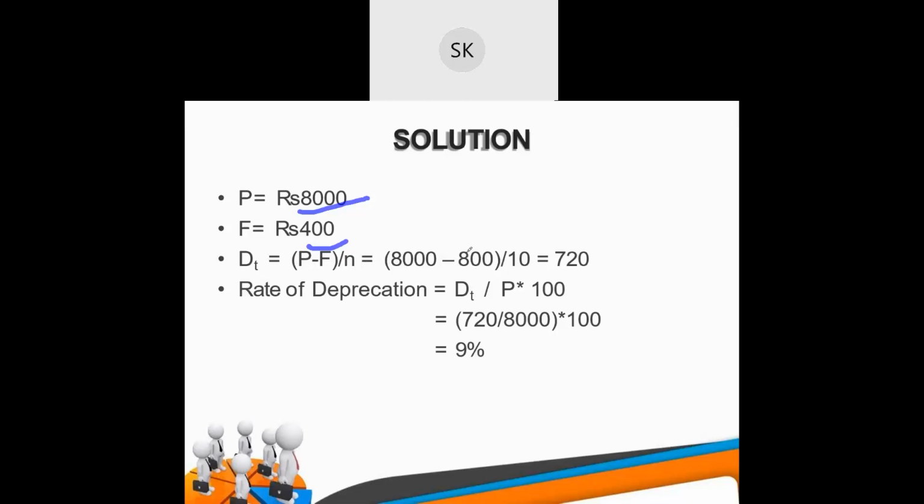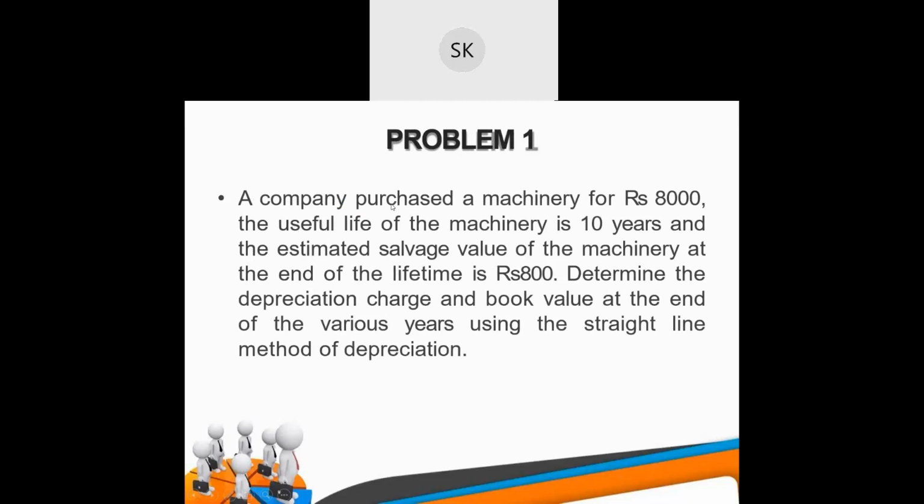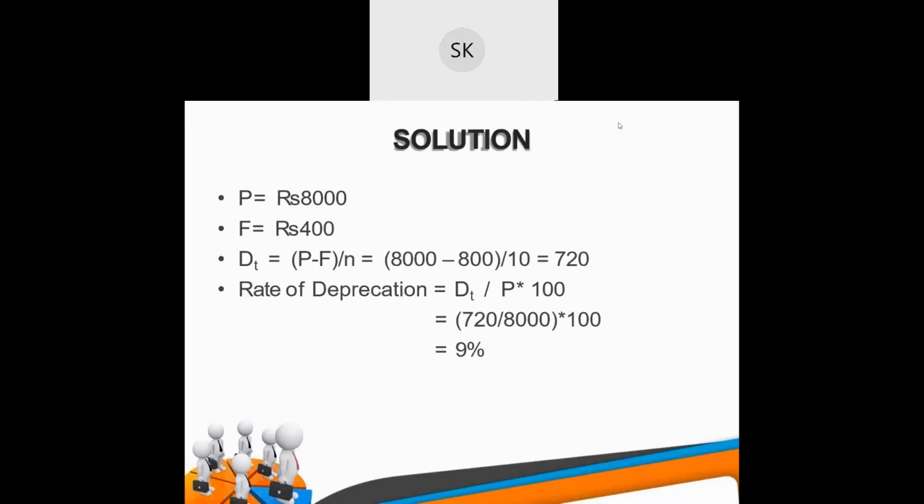Oh, there's a mistake. What was in the question? Okay, there is a mistake here. It is 800, not 400. So make the correction: F will be 800. So (8,000 minus 800) divided by 10 is your depreciation value.